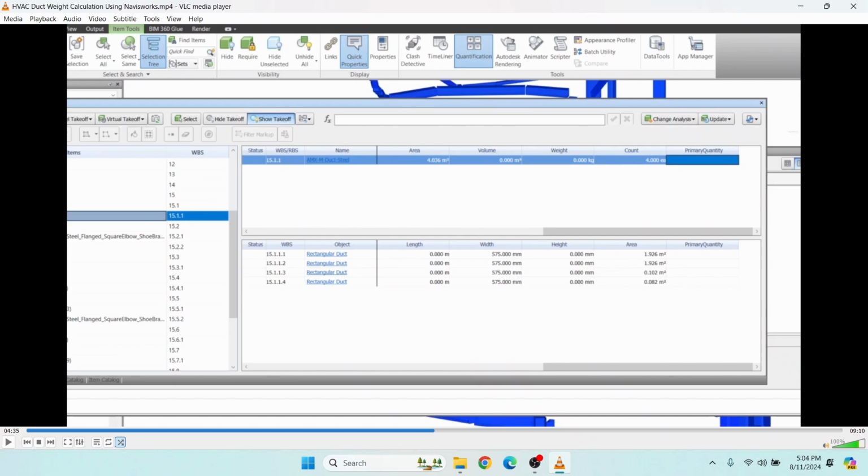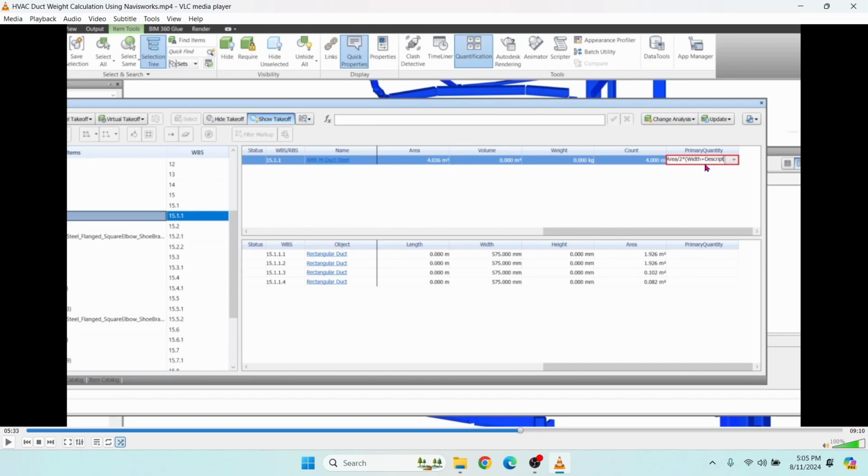You know the area of a rectangular duct is 2 into width plus height into length. Our formula is area divided by 2 into width plus Description 1.